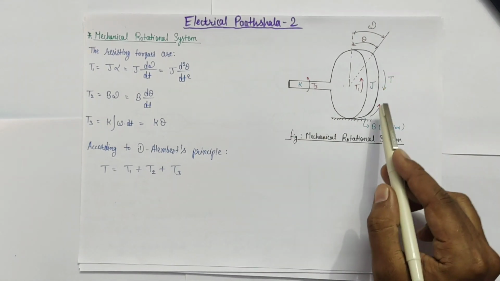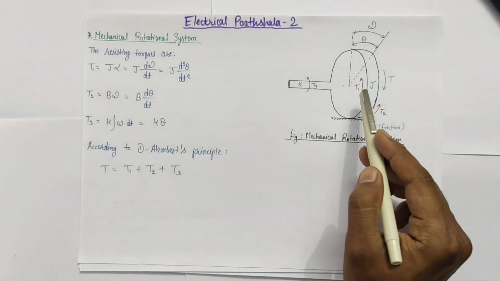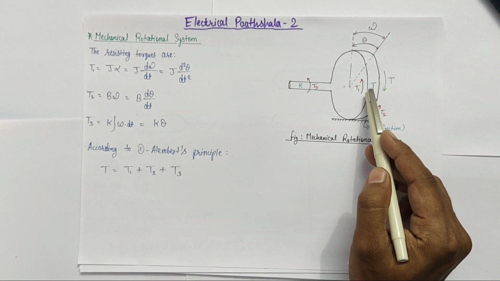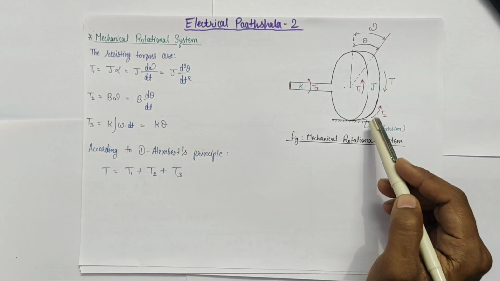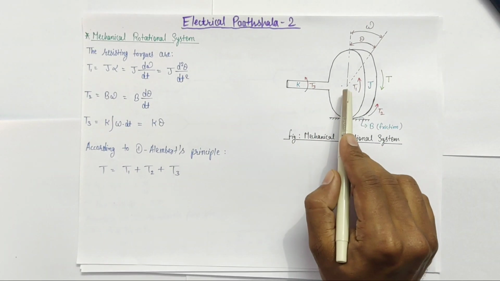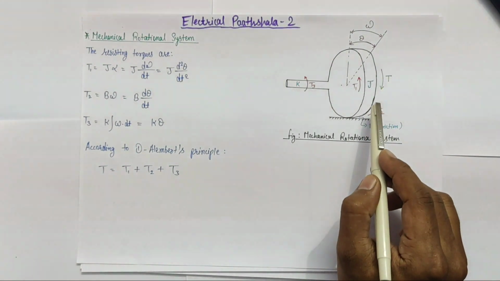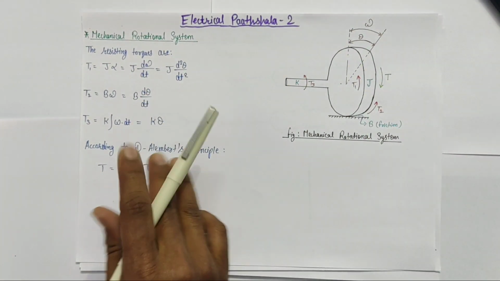Now when an external torque T is applied on this body, then there will be three resisting torques. T1, which will be due to the inertia of the body, T2, which will be due to the friction between the body and the surface, and T3 due to the stiffness of this body. And these three resisting torques will act in the opposite direction of the externally applied torque. Now let's write these resisting torques.